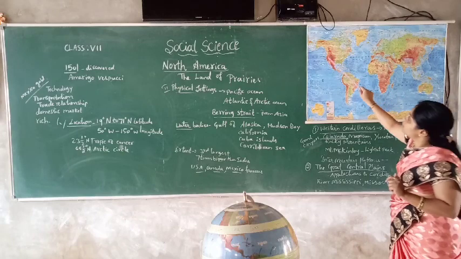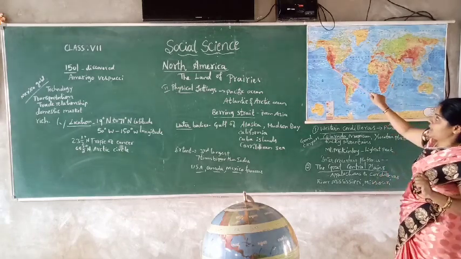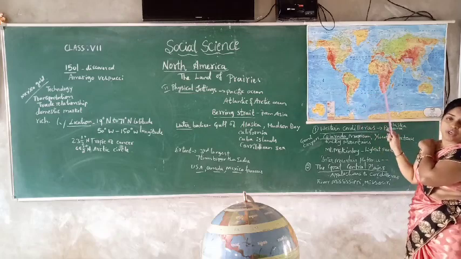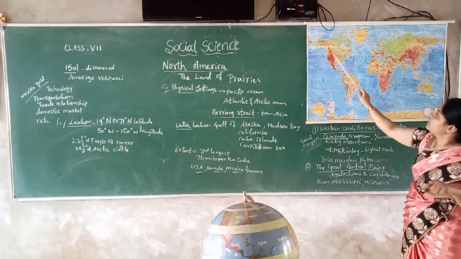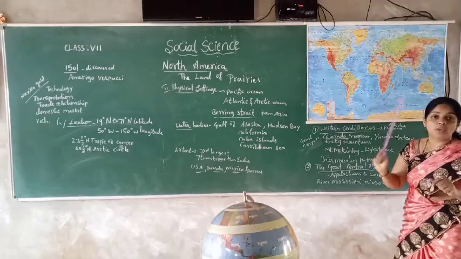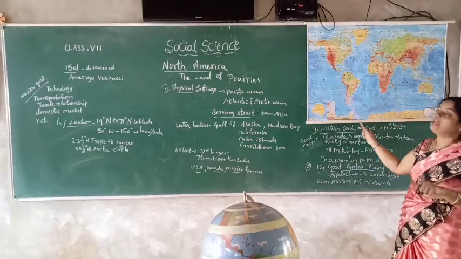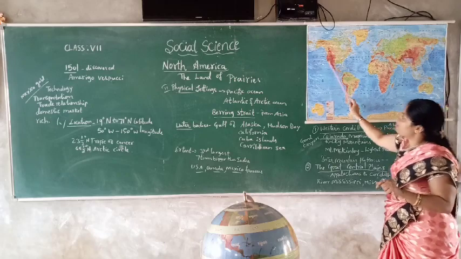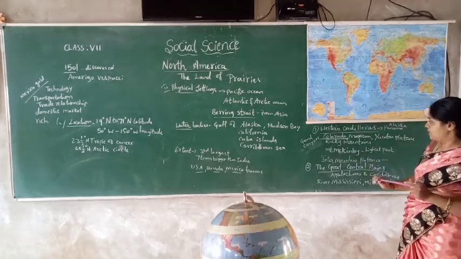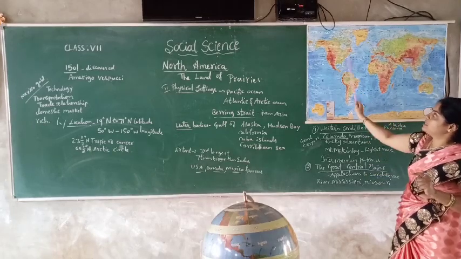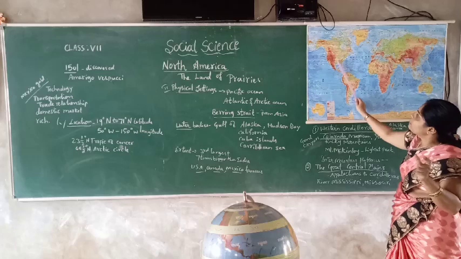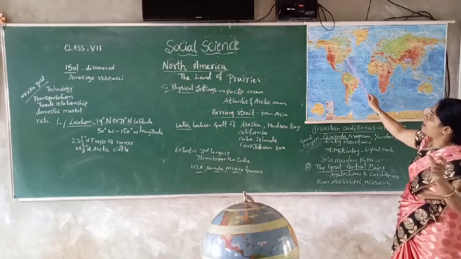And in between these mountain ranges, we can see the Rocky Mountain ranges, children. It is the highest mountain range of North America. There is one mountain, Mount McKinley, the highest peak in this region. It is famous for the prairies. Prairies means grassland. That prairies we can see in this green part.